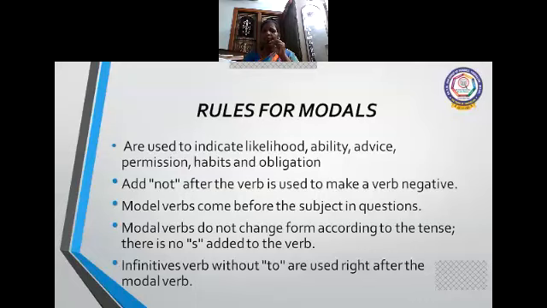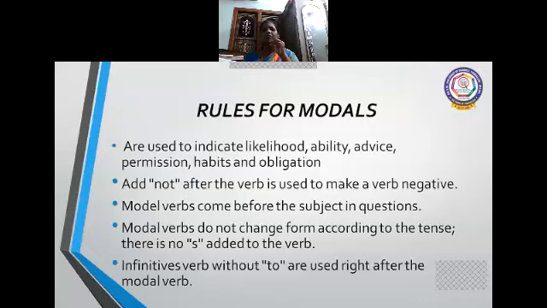Children, is it clear to you, the rules of modals? Modals are used to indicate likelihood, ability, advice, permission, habits, and obligation. Then add not after the verb: cannot, will not, would not. Not after the verb is used to make a verb negative. So can means positive; negative means cannot, will not, or won't. And modal verbs come before the subject in a question. So when you are raising a question, the modal verb will be at the beginning.